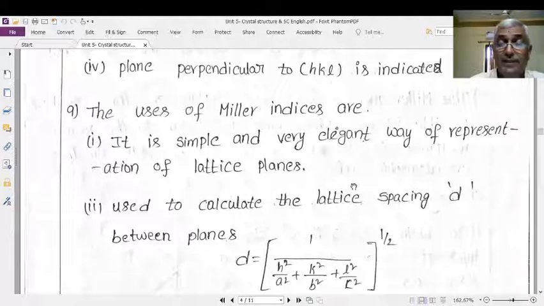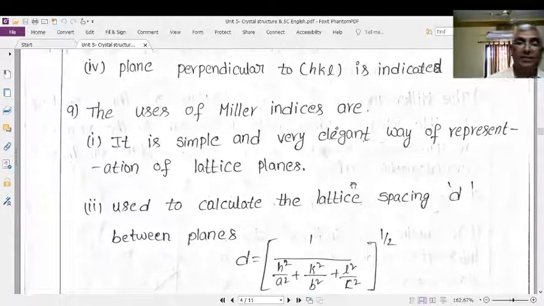Planar structure is the original structure of this crystal. Therefore, if you get information about the planes, you will get the internal structure of the crystal, internal bondings, orientation of the crystals, and very important properties of the crystals.